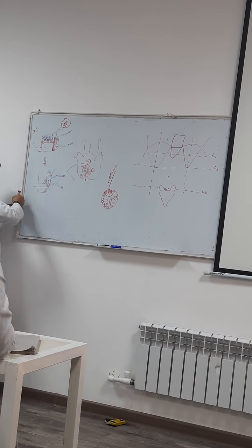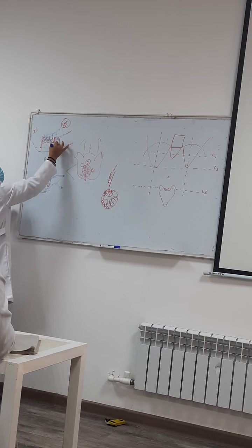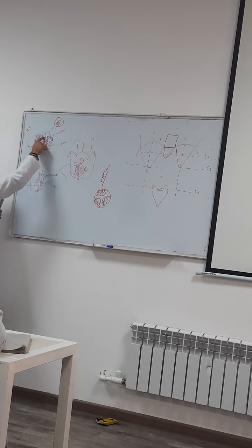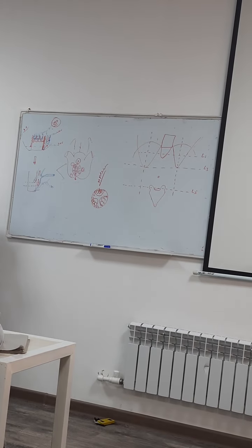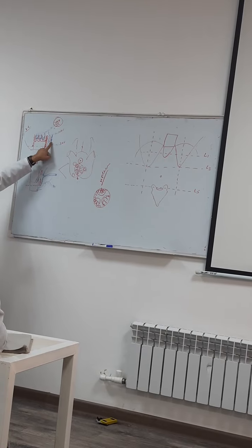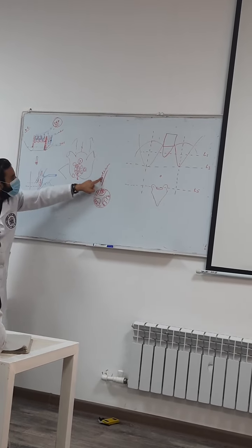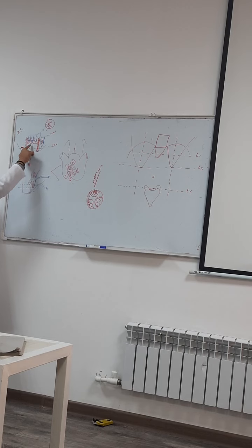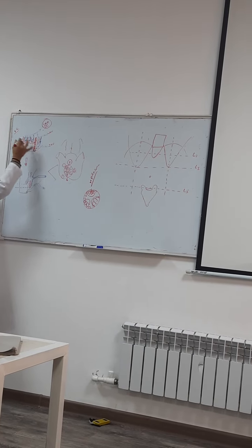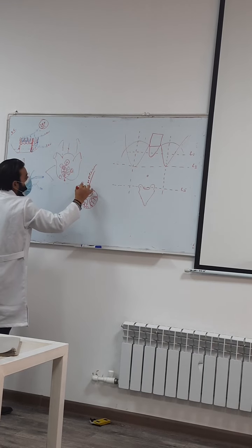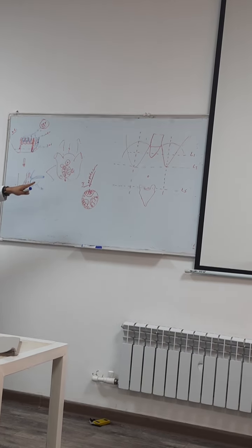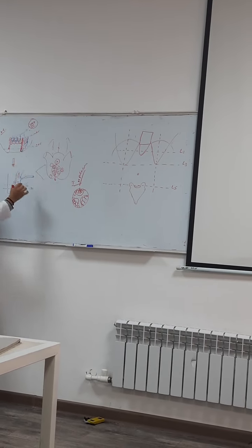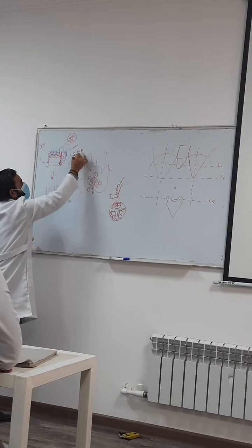In between these, and even outside of this also, we have these venous communications here. Is that clear? They are also forming a plexus like this outside. Outside the sphincter, on both sides, they are also forming a plexus. Is that clear or not? Understood? That's why those plexus which are present inside the anal canal above the dentate line, we call them internal hemorrhoidal plexus. What do we call them? Internal hemorrhoidal plexus. And those plexus which are present outside of these sphincters, what do we call them? External hemorrhoidal plexus. Are you clear?